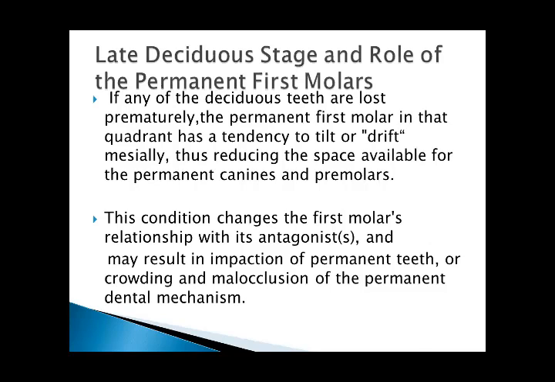This condition changes the first molar's relationship with its antagonist and may result in impaction of permanent teeth or crowding and malocclusion of the permanent dental mechanism.